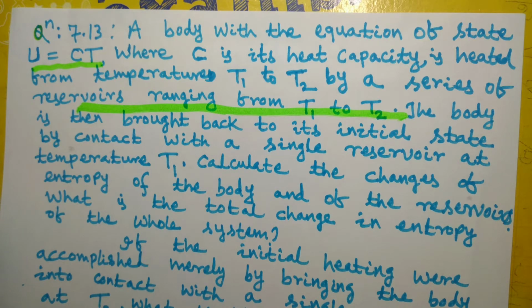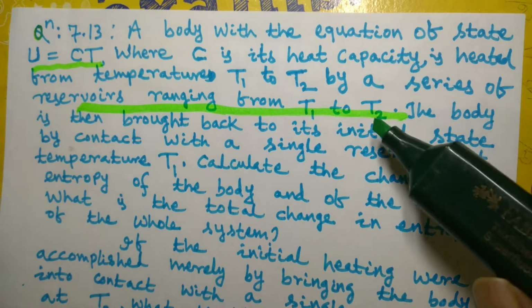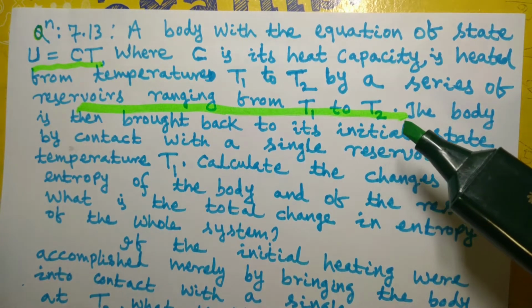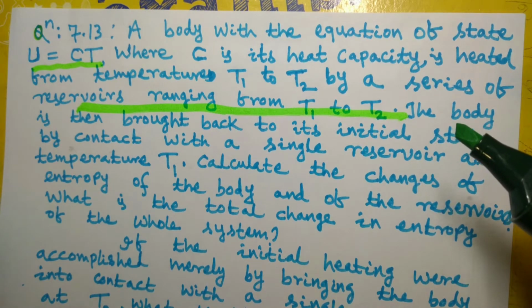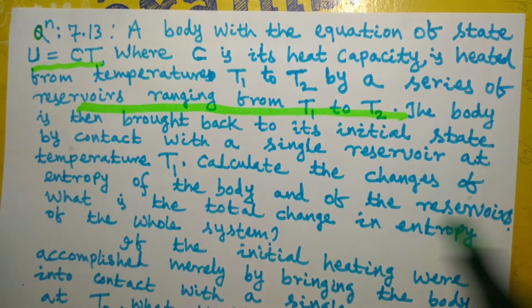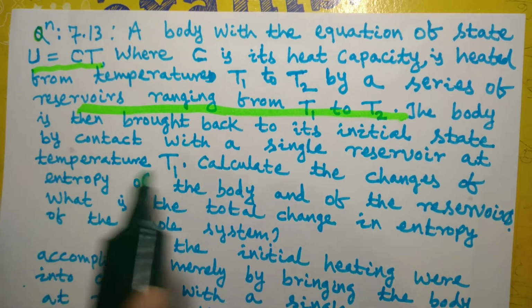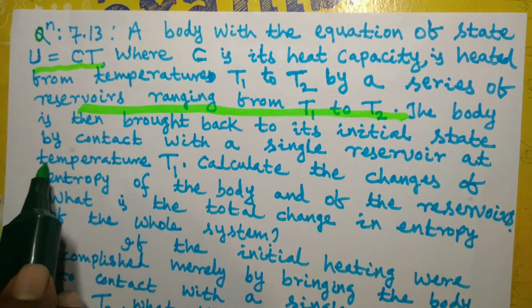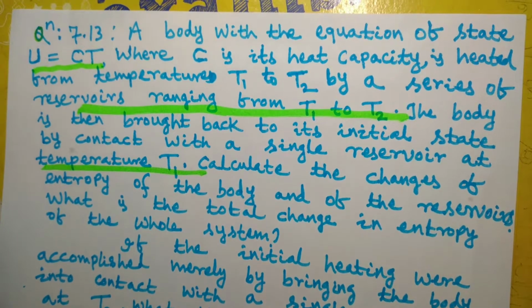infinitesimal temperature difference. Because when heat transfer takes place through finite temperature difference, then that process is an irreversible process. So this is a case of reversible process when the body is heated from temperature T1 to T2 by coming in contact with a series of reservoirs. The body is then brought back to its initial state by contact with a single reservoir at temperature T1. This is not a reversible process of heating.